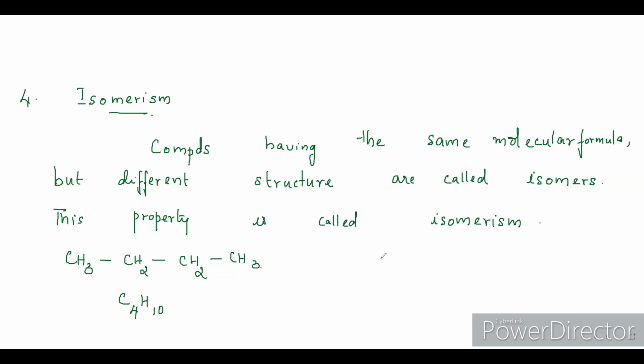The same structure can also be written like this: CH3, CH, and a CH3, with a branch here and one more CH3 here. Now, count the number of carbons. 4 carbons are there, and hydrogen, 3 into 3 plus 1, 10 hydrogen. So both of them have the same molecular formula, and the structure is different. One is a straight chain compound and the other one is a branched compound.